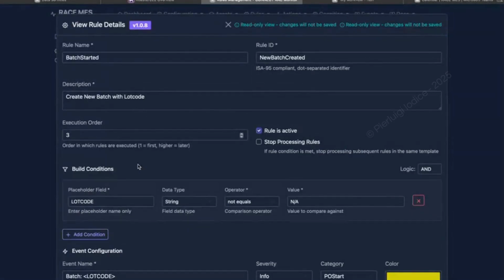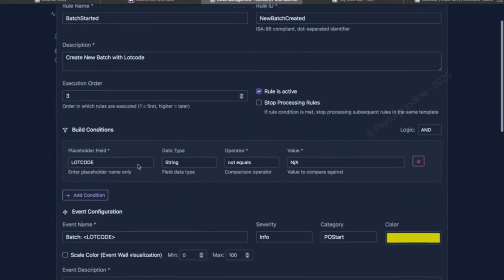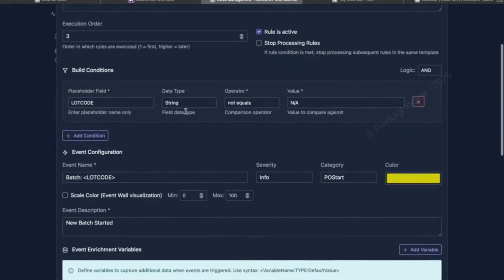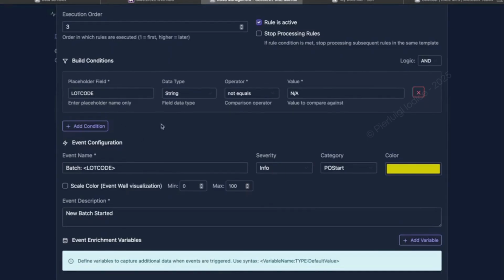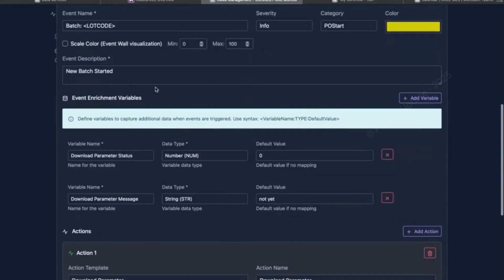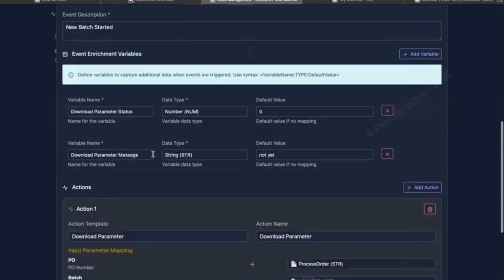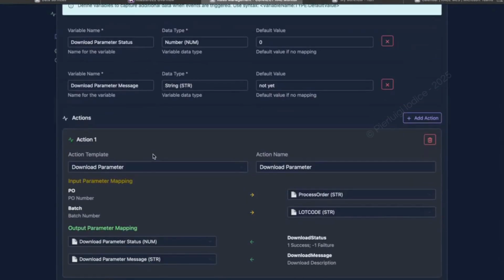We pass PO, product, and equipment as inputs. The lot code comes back in JSON and is bound to placeholders for the downstream call. The chain runs with correlation IDs, retries, and audit, so you see end-to-end traceability. From order start to PLC parameterization, executed in real time.